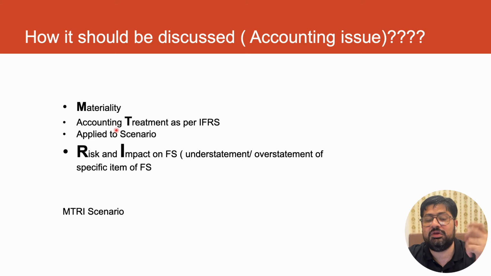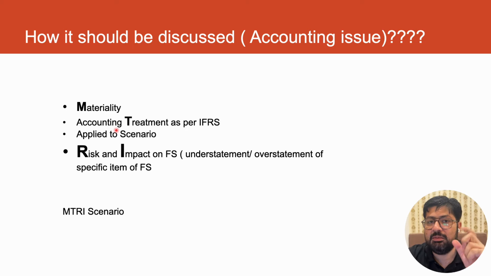And then if that is clearly incorrect treatment done by the management in the financial statements, we will tell its impact on the financial statements, that is, which specific items in the financial statements are understated and which items are overstated.